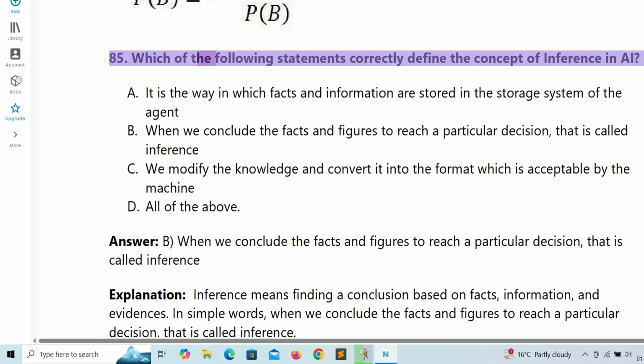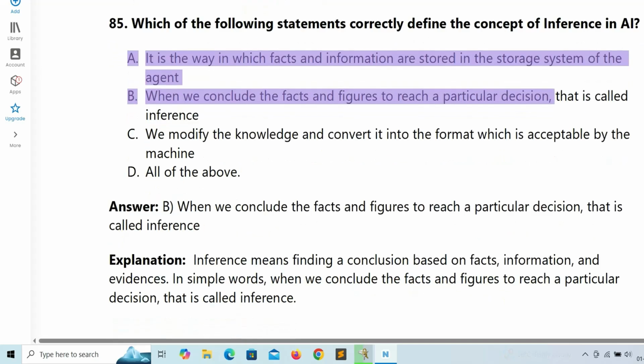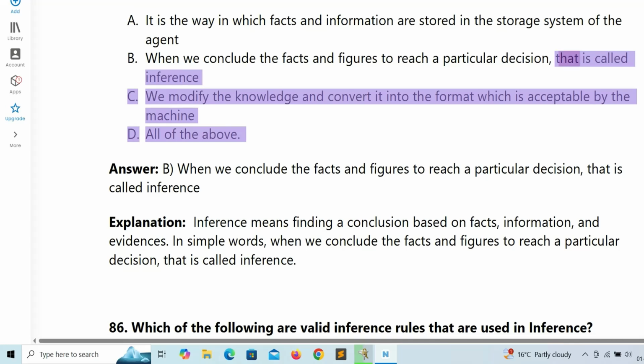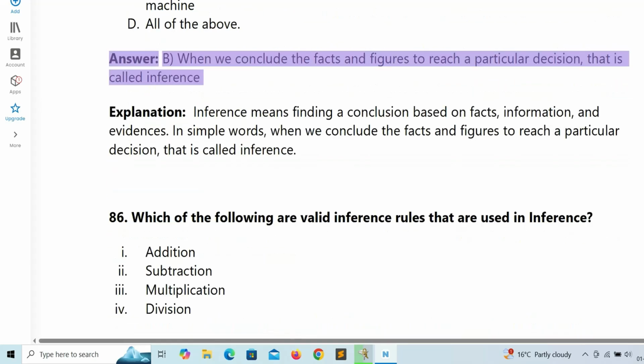85. Which of the following statements correctly define the concept of inference in AI? A. It is the way in which facts and information are stored in the storage system of the agent. B. When we conclude the facts and figures to reach a particular decision, that is called inference. C. We modify the knowledge and convert it into the format which is acceptable by the machine. D. All of the above. Answer: B.